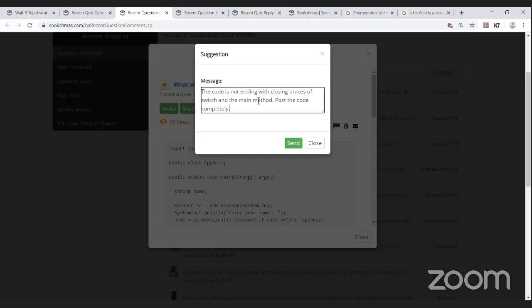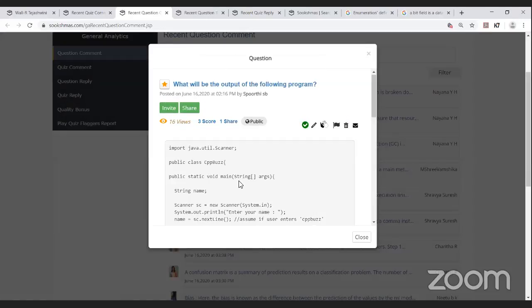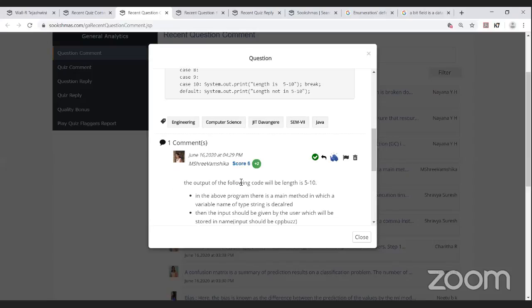Tejashwini, mark it. If she has not changed yet, let us do it again. Is a suggestion necessary or not, Sindhu? Yes, just send a suggestion. If not corrected, we can again review and edit it. Bookmark this question. Okay, then fine. You can move to the next option.